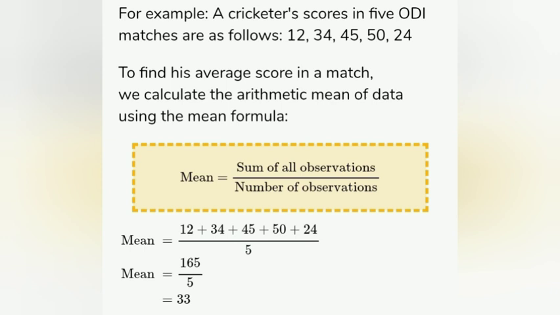Now consider an example. A cricketer's scores in 5 ODI matches are as follows: 12, 34, 45, 50 and 24. To find the average score in a match, we will calculate the mean of the given data using the formula. We add the numbers, 12, 34, 45, 50 plus 24, divided by the total number of matches, that is 5. We get the sum as 165. We divide this by 5 and get the mean, that is 33.